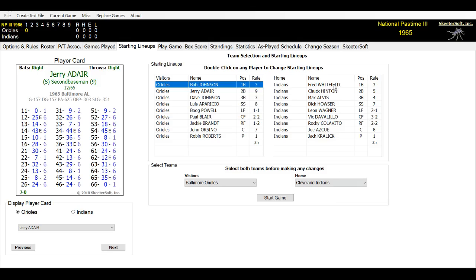For Cleveland, Dick Hauser will be the shortstop. Fred Whitfield will be playing first base. Leon Wagner will be playing left field. Rocky Colavito is over in right. Max Alvis is the third baseman. Vic Davalillo is our center fielder. Chuck Hinton will be at second base. Joe Azcue is at catcher. Jack Kralik is the pitcher.